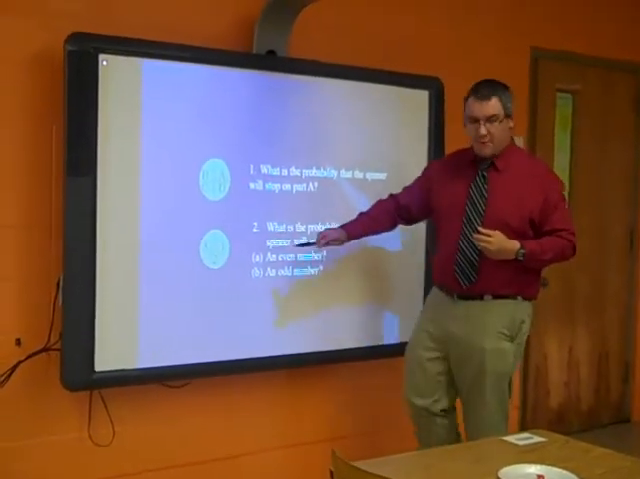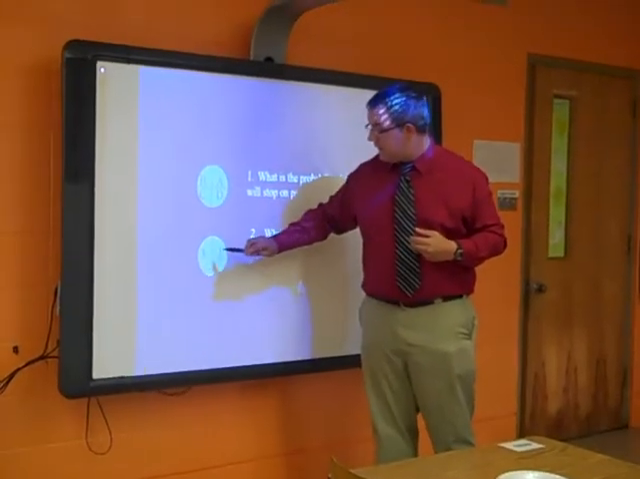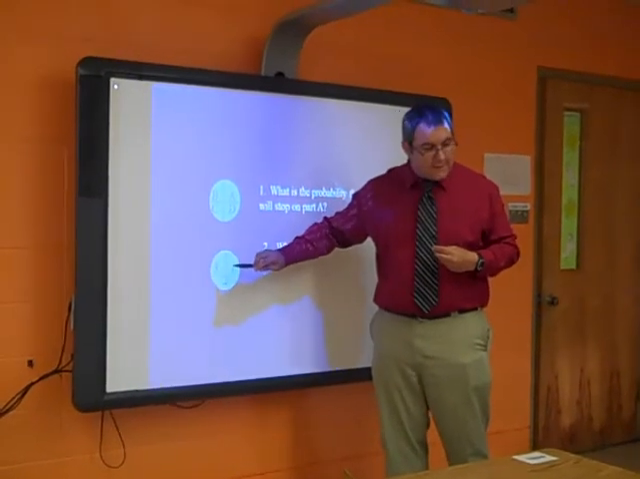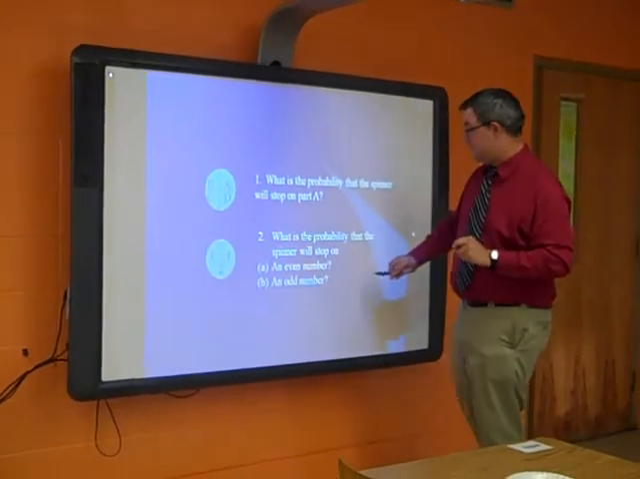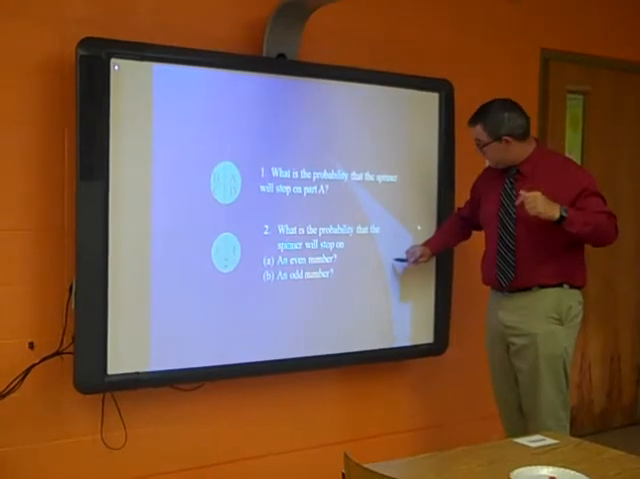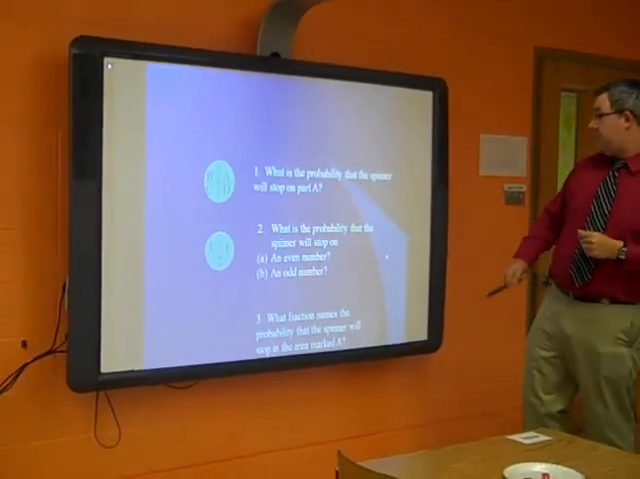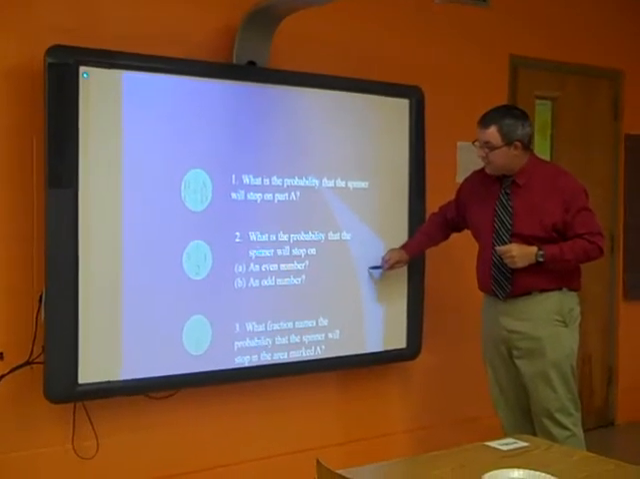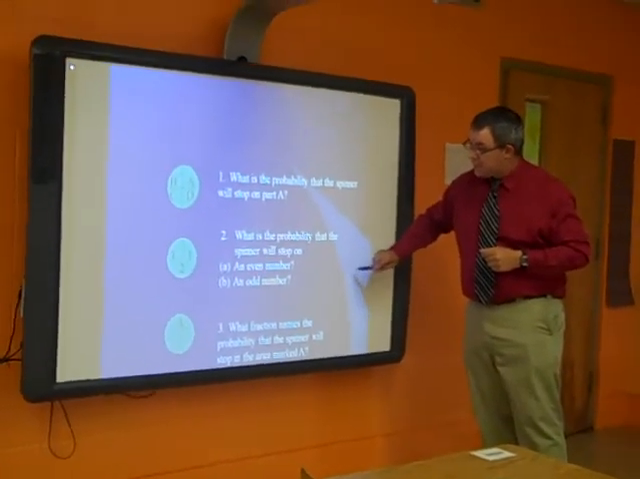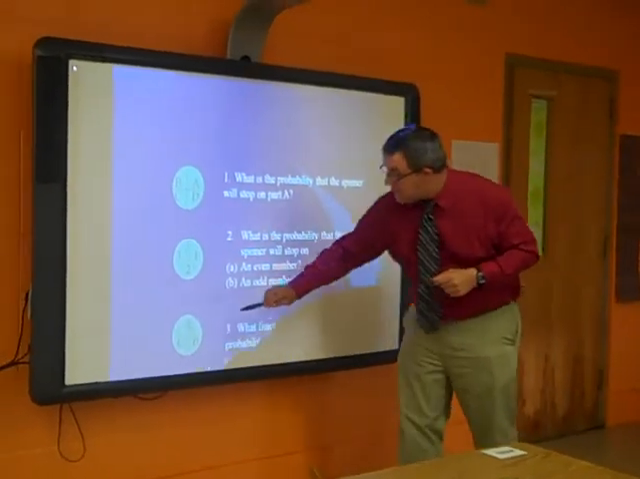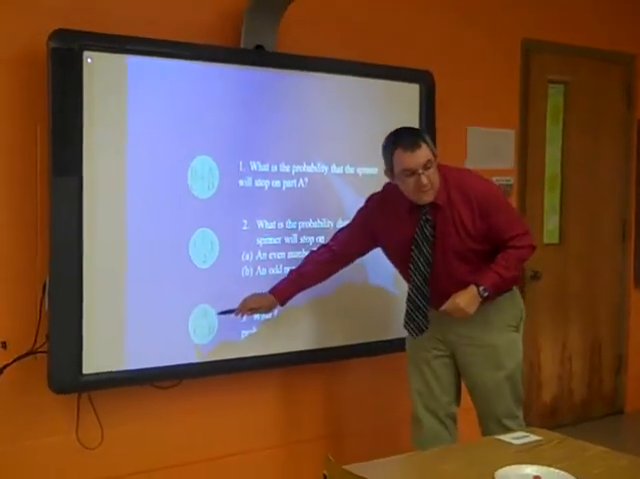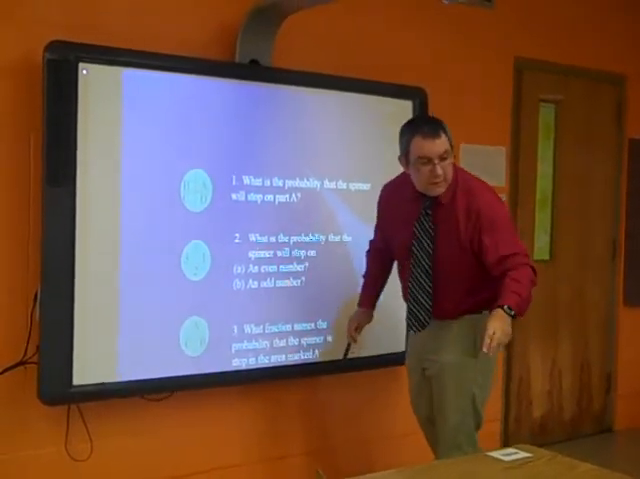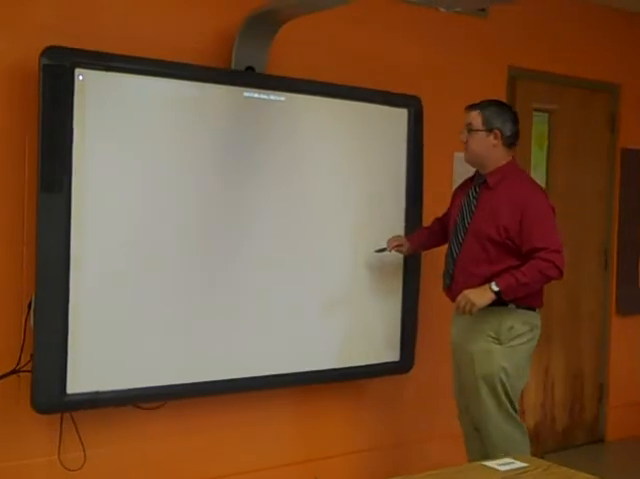And what about an odd number here? What do you think? How many odd numbers do you have here? You have 1 and 3, right? So it's 2 out of 3. Do you understand that? Does that make sense to you? Okay, good. What fraction names the probability that the spinner will stop in the area marked A? The same thing, right? Okay, let's look at this. Here we have A, C, and B. So, how many times does A appear on this? 1 time. Out of how many total? 3. That's right. Very good.